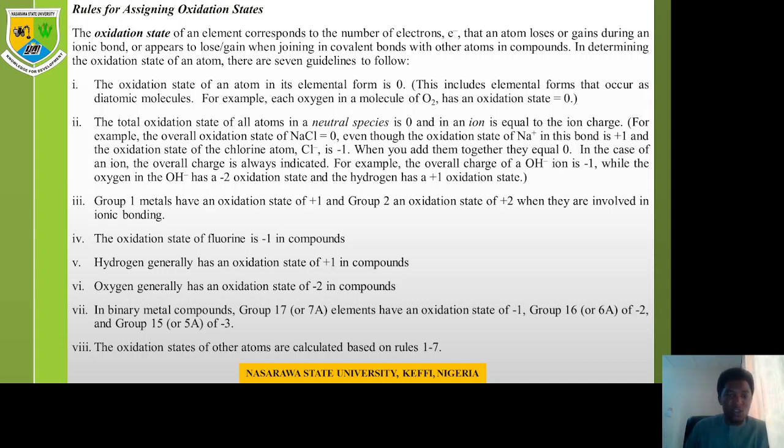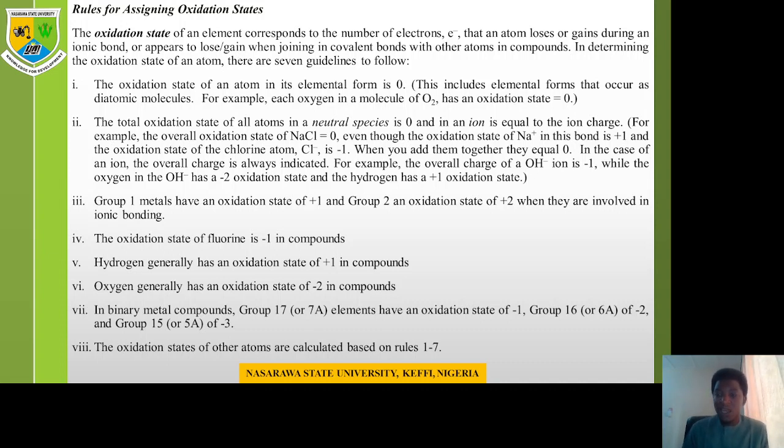Now, the fourth rule is that the oxidation state for fluorine is what? -1. Why? Because fluorine has 7 electrons in the outer shell and requires 1. So once it gains an electron, it becomes reduced, right? That's -1. Now, hydrogen generally has an oxidation number of +1 because it has only one electron, right? It becomes oxidized. Then oxygen generally has -2 because it has 6 electrons and requires 2. So adding 2 to it, it becomes reduced.